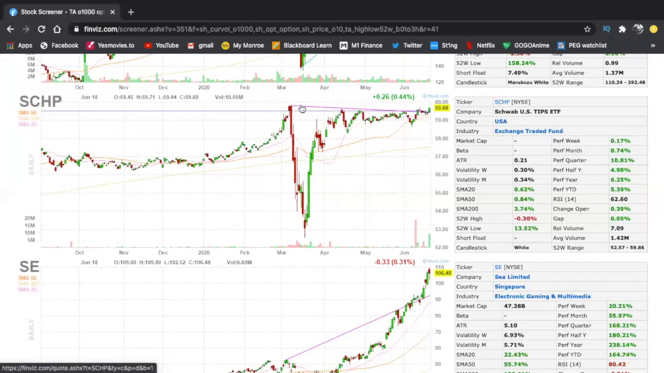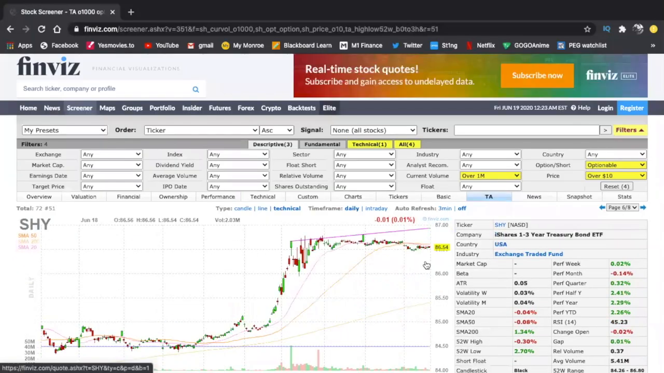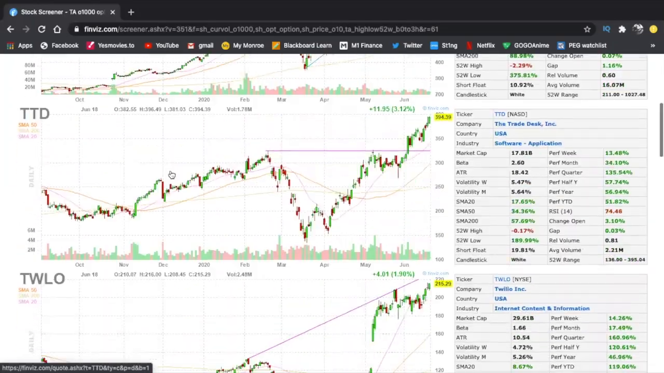SCHP, very close to this breakout level, so we definitely think that if this gets over this $59-$60 level, that's a very strong setup. So definitely another one that you want to keep a close eye on. TTD, this is one of the best examples I can give you. Very nice. You can see the purple line, very nice breakout, and boom.